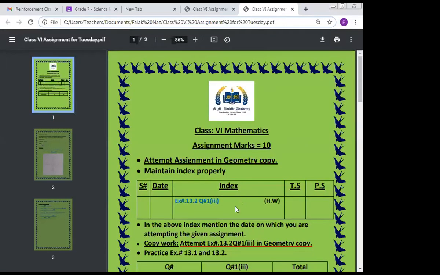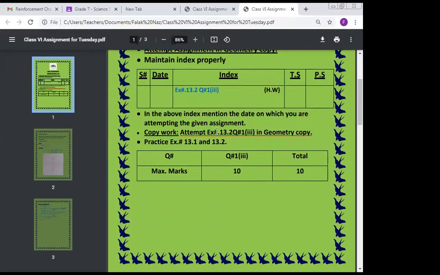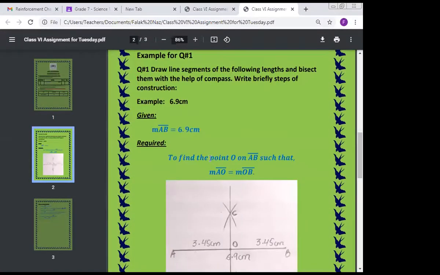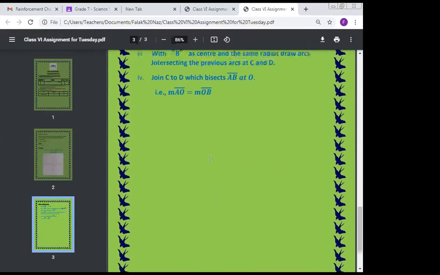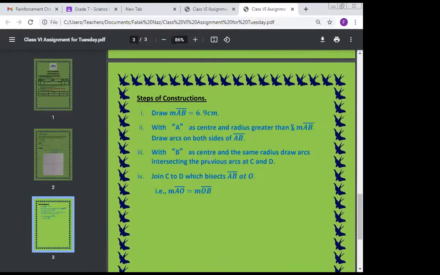Everyone, look here. This is your assignment for today. I hope everyone can see it. You have to attempt exercise 13.2, question number 1, part number 3. Okay, this is an example. Please do not attempt this work in your copy. Everyone, this is an example. You have to solve part number 3 with the help of this example, and you have to write the steps of construction as well.